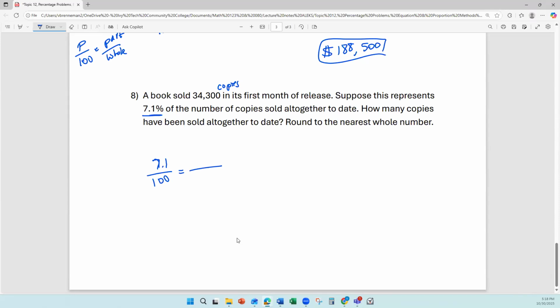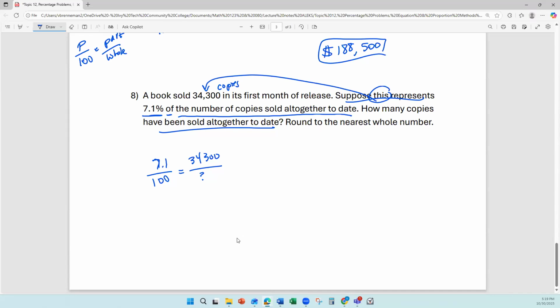What is it a percent of? 7.1% of the number of copies sold altogether to date. So that's the unknown, the of. And the 34,300, it says this represents 7.1%, so the 34,300 and the 7.1% both go with that first month.